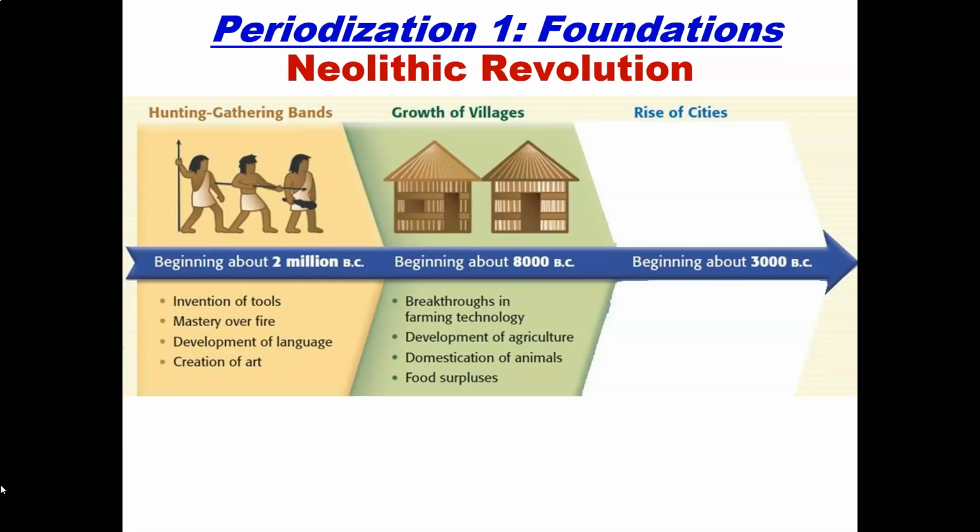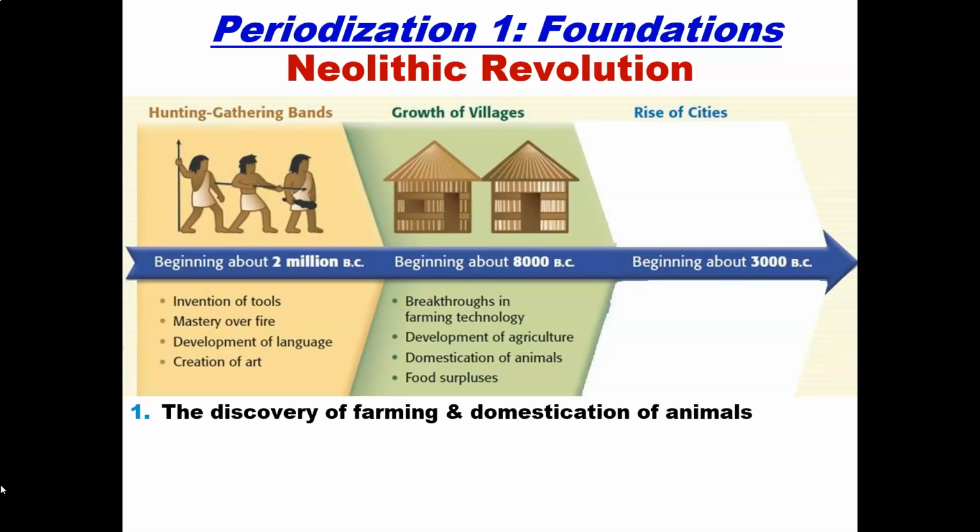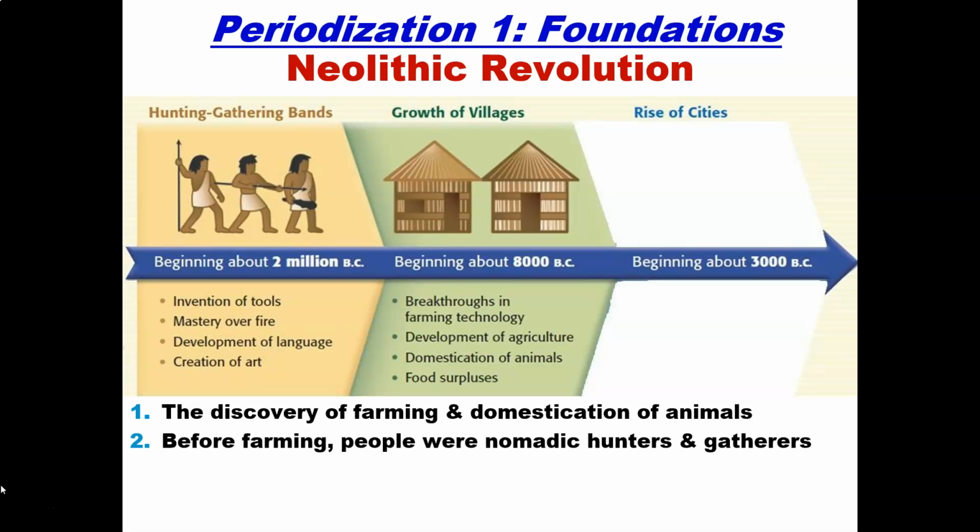Periodization 1, in this case, the Neolithic Revolution. As you can see here, we started talking about the different timelines that have taken place. In this case, we go from hunting and gathering bands, all the way to the growth of villages, beginning about 8000 BCE, and all the way to the rise of cities, beginning at about 3000 BCE.